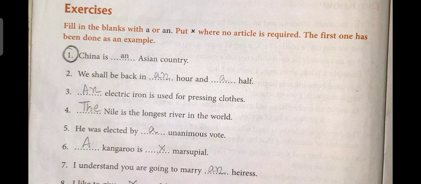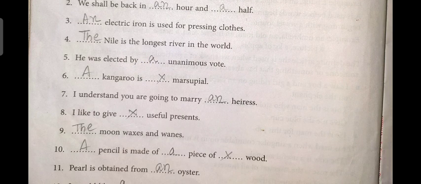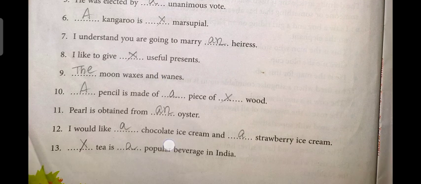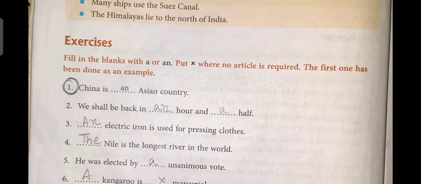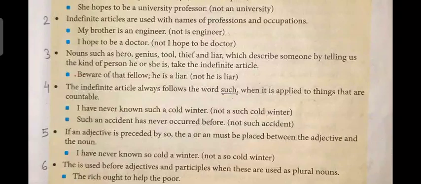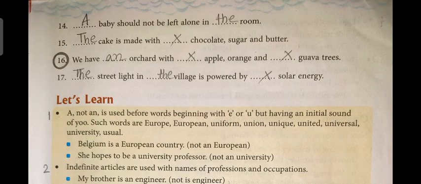China is an Asian country. We should be back in an hour and a half. An electric iron is used for pressing clothes. Okay, I have done all the exercise for you. First you have to do it by yourself, then check with my answer.